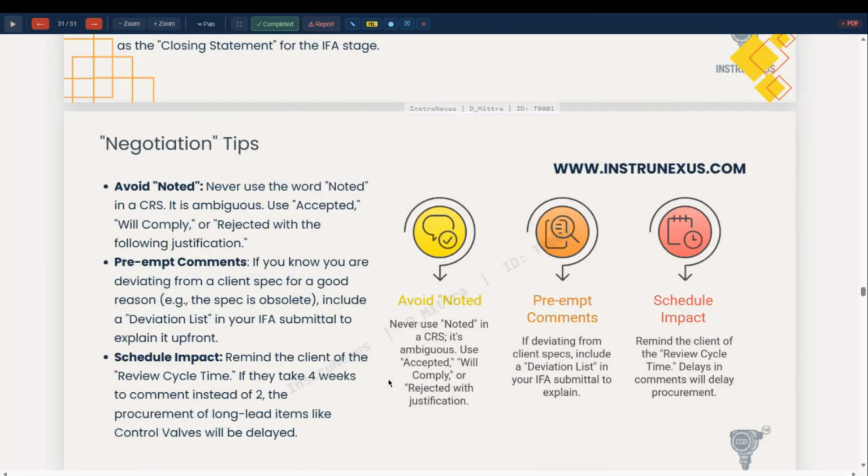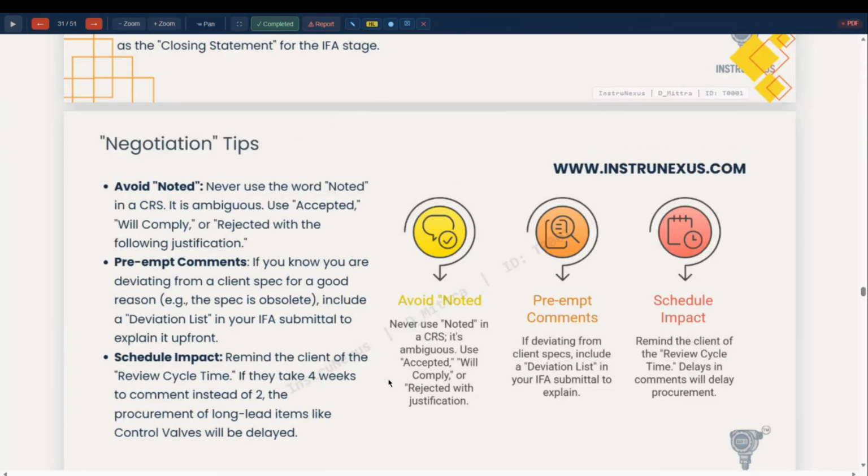Just do not write noted. It is ambiguous. Use accepted, or will comply, or rejected with justification. Give specific, clear requirements: okay, this point is accepted, this point is rejected with justification.